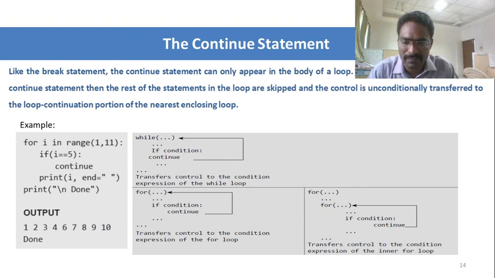So here, in the example for i in range(1, 11), beginning with 1 and ending with 11, if the condition is i equal to 5, then we need to continue, it needs to iterate over the loop. So here I am printing the value of i, so except the value of 5, all the values will be printed up to the value of 10, because here I have given the ending as 11, so the value will end at 10.